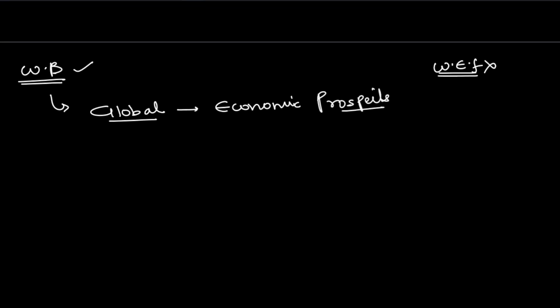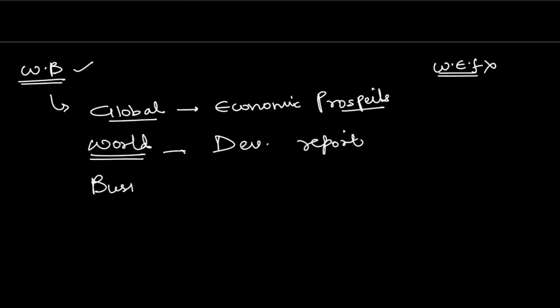All right, so it's Global Economic Prospects. Please remember. Next keyword is world. So the World Development Report. All right, next is business. So which report? The Doing Business Report. Next one is global again.